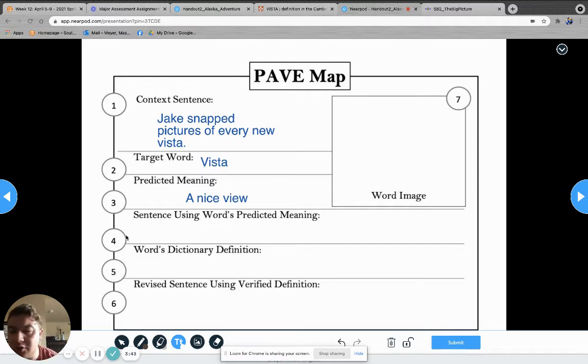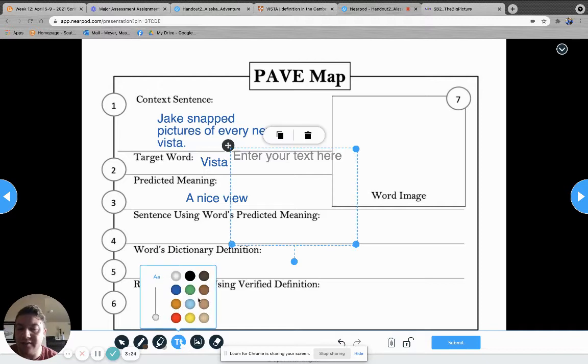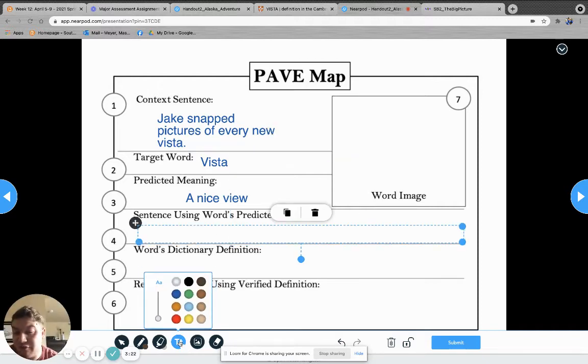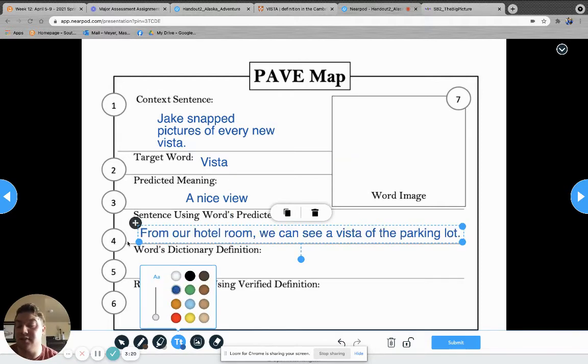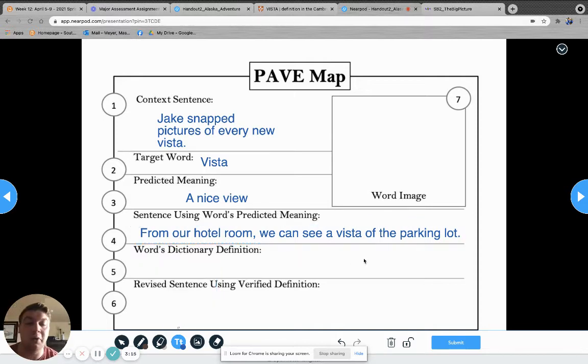Now we're going to move on to number four, sentence using the word's predicted meaning. So we have to create our own sentence based off of what we think that means. I think maybe when you're on vacation, you're in your motel room and you see the parking lot, that would be a nice example of vista for our definition. So our sentence is going to be, from our hotel room, we can see a vista of the parking lot.